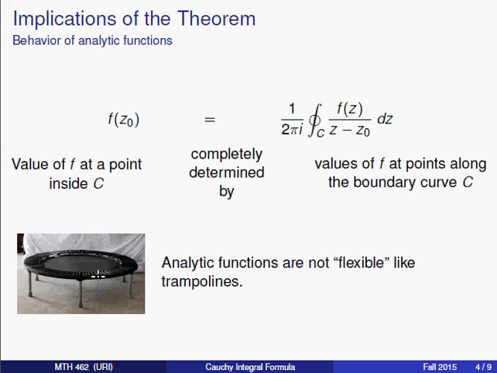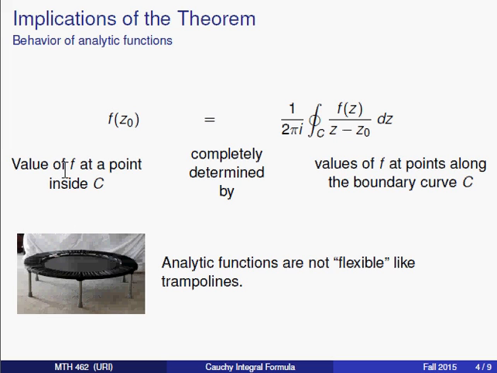They don't really move around as you jump on the trampoline. Now, if we take height as our function, the value of that height function along the boundary is not completely determined by the height of the trampoline in the middle. That height in the middle can move up or down while the boundary values of height stay the same.